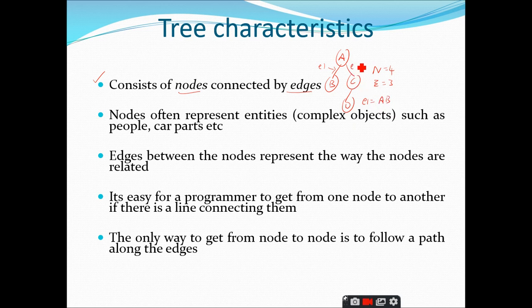Similarly, if I want to represent E2, how can I represent? You should write the names of the nodes to which the link is provided. E2 is linking A and C, therefore E2 can be given as AC. And similarly E3 is represented as CD, right? So this is how we denote the edges in the trees.